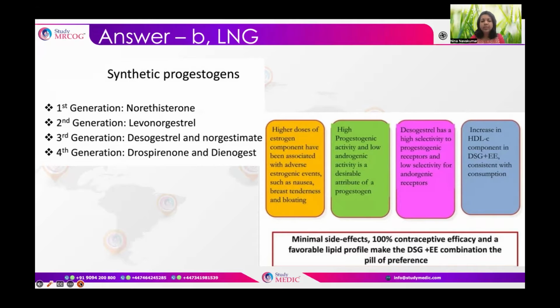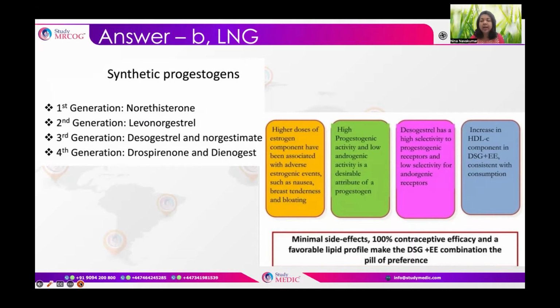As we mentioned, higher doses of the estrogen component have been associated with more adverse estrogenic side effects like nausea, bloatedness, breast tenderness, and also irregular breakthrough bleeding. High progestogenic activity and low androgenic activity is desirable from a synthetic progesterone component. Desogestrel has a high selectivity to progestogenic receptors and low selectivity to androgenic receptors.